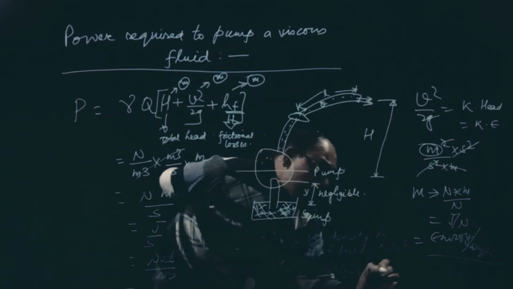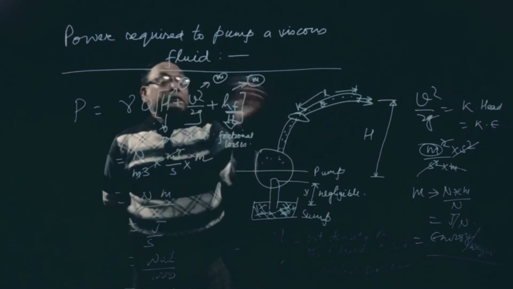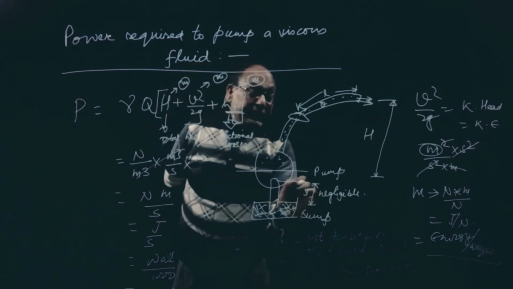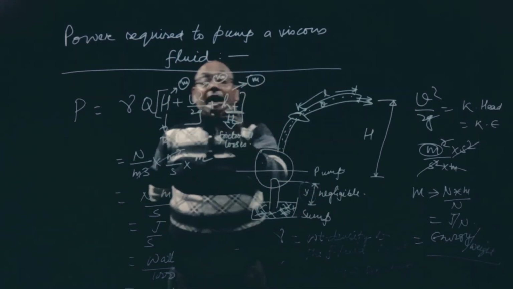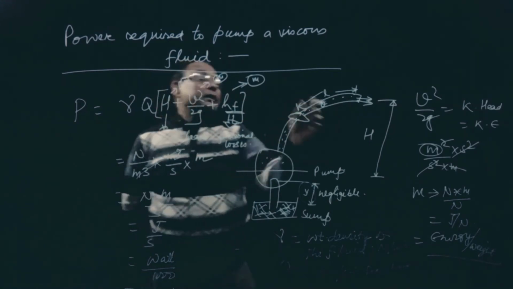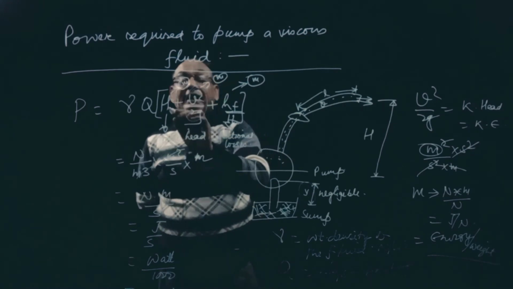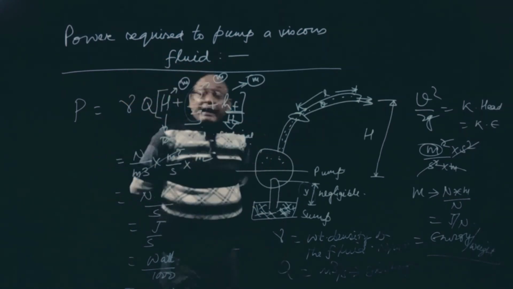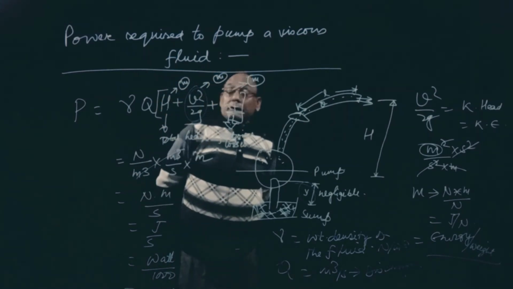This will also be given. Some forms of energy may be neglected. Here we have neglected elevation energy, and if velocity is not there, then we can neglect kinetic energy also. Then in that case we can put gamma Q into H plus HF, heads only. But if we can find out the velocity, then that also we can apply.